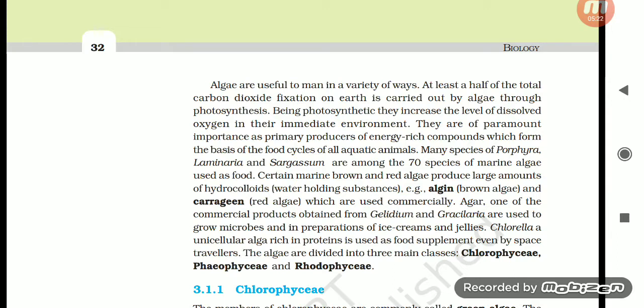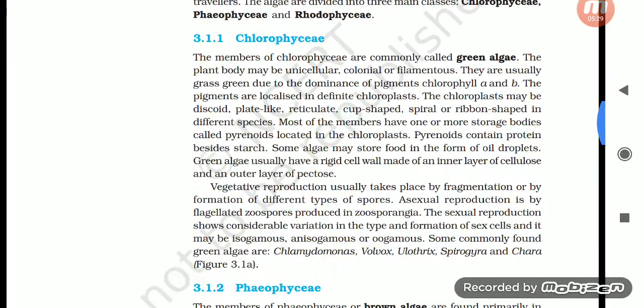The algae are divided into three main classes: Chlorophyceae, Phaeophyceae, and Rhodophyceae. Chlorophyceae: the members of Chlorophyceae are commonly called green algae. The plant body may be unicellular, colonial, or filamentous.